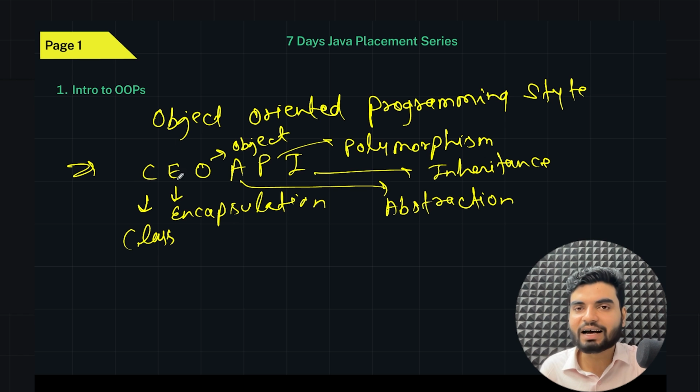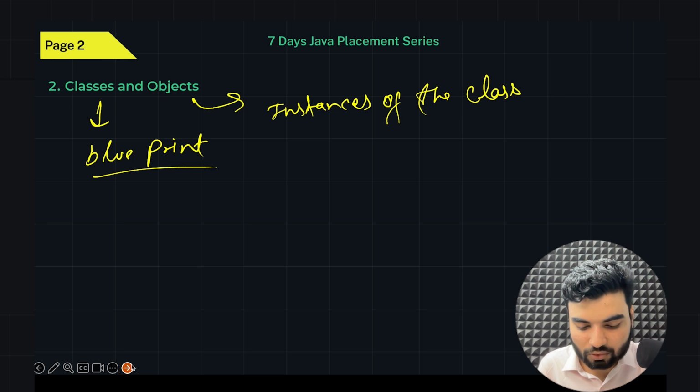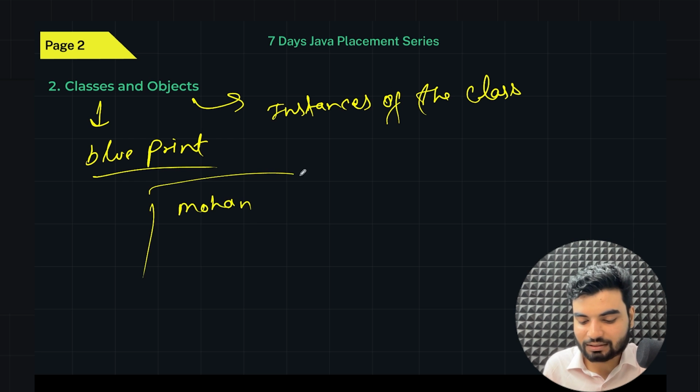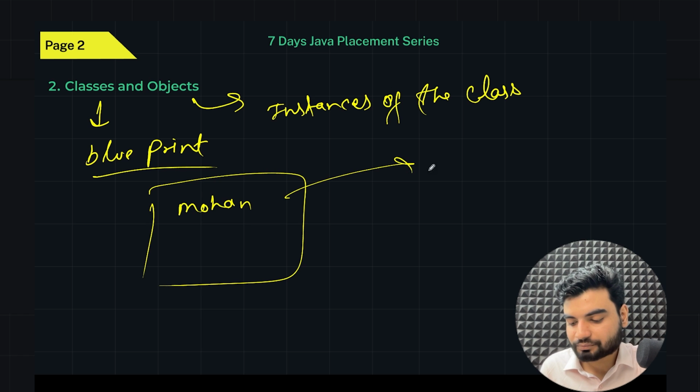So now you know what is class and object, right? You have that idea. Class will be a blueprint, and object will be the instance by which we can put or access anything from the class. I'm just giving an example. Next time probably I'll use somebody's name who puts a good comment, but let's say this time there is one person, Mohan. I'm assuming he's a class, so Mohan is a class now. Who will be the object? The friend of Mohan, or any relative.